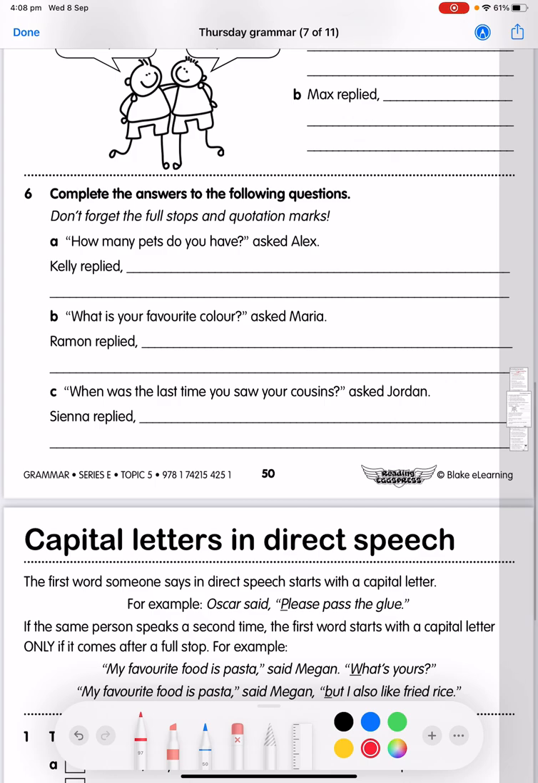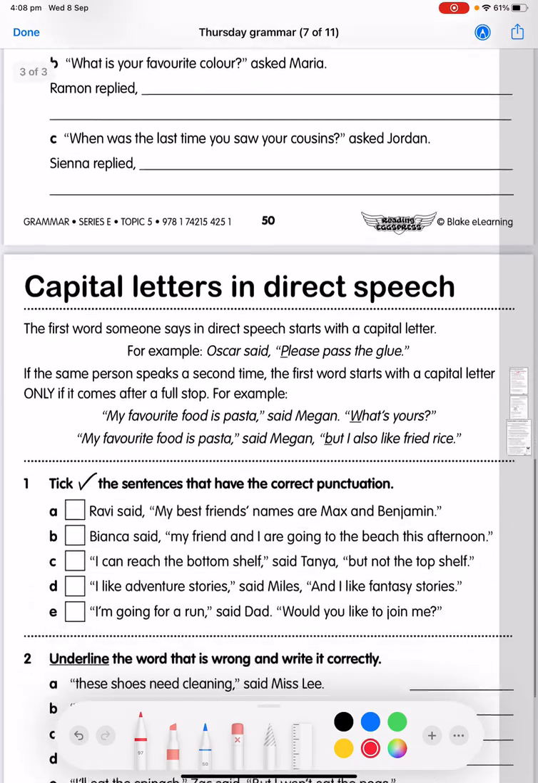Next, in question 6, we've got complete the answers to the following questions. Don't forget the full stops and quotation marks. "How many pets do you have?" asked Alex. Kelly replied, and there isn't one there for you, so you're going to make it up. You're going to pretend you're Kelly, and what would you reply to that? And then do the same for B and C, but make sure you're putting in the correct full stops, quotation marks, and any punctuation marks as well.